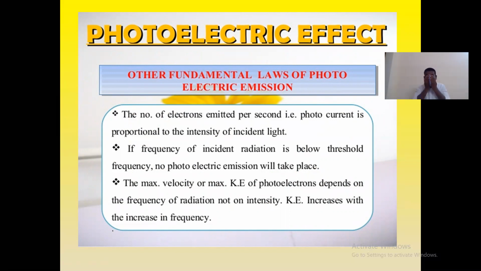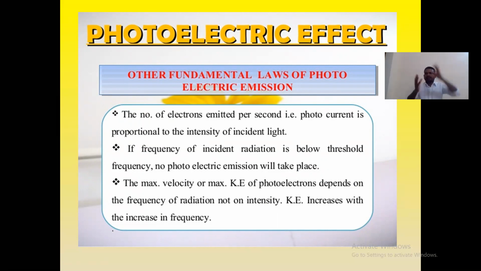Finally, the other fundamental laws of photoelectric emission: there are 4 salient features to understand the photoelectric effect, but these 4 features are not explained by the classical wave theory; they are explained by the quantum theory. Why? Because classical wave theory studies macroscopic properties only, whereas quantum theory explains deeply in terms of microscopic properties.